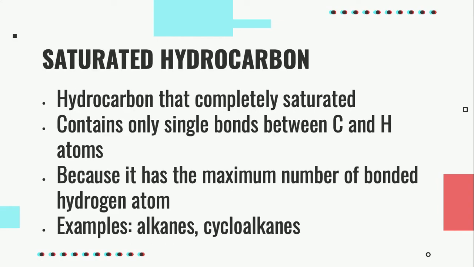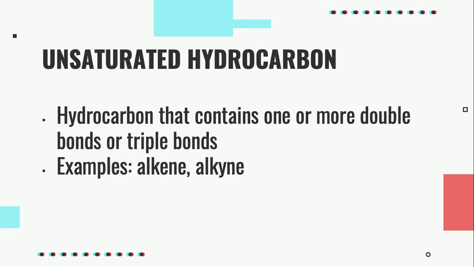A saturated hydrocarbon is a hydrocarbon that is completely saturated. It contains only single bonds between carbon and hydrogen atoms because it has the maximum number of bonded hydrogen atoms. The examples of saturated hydrocarbons are alkanes and cycloalkanes. An unsaturated hydrocarbon is a hydrocarbon that contains one or more double bonds or triple bonds. The examples of unsaturated hydrocarbons are alkene and alkyne.